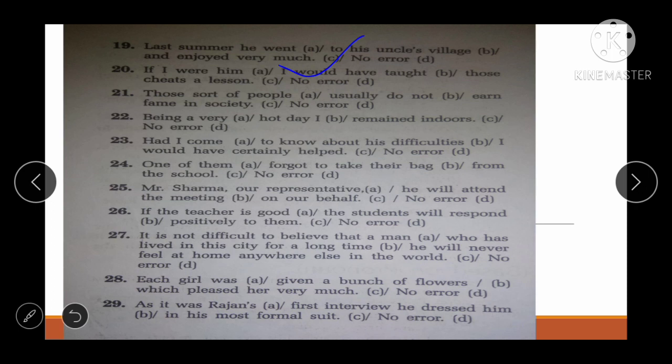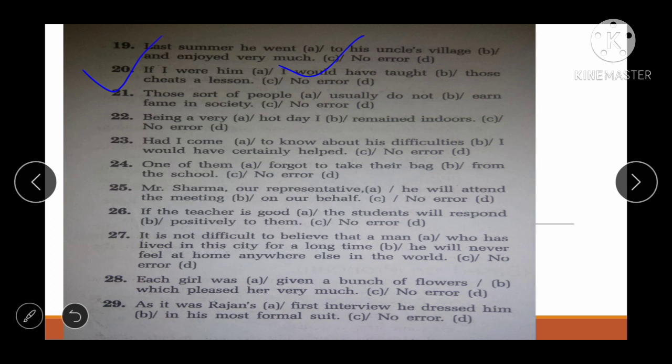So the next one is: if I were him, I would have taught those sheets a lesson. No error. See friends, where is the error? If I were him will not be correct.